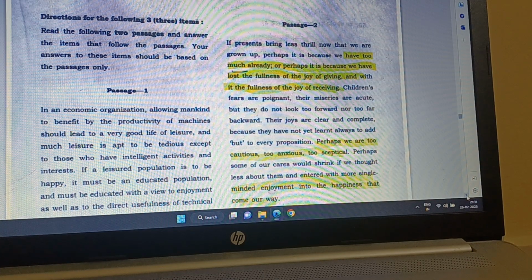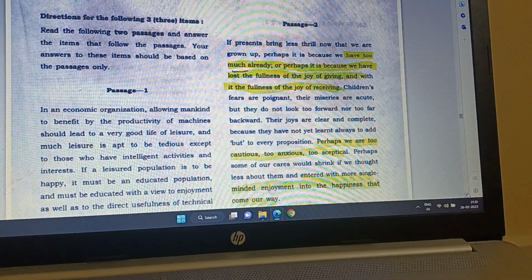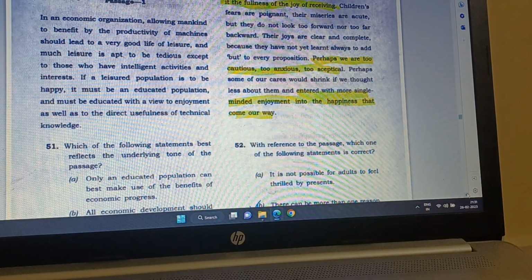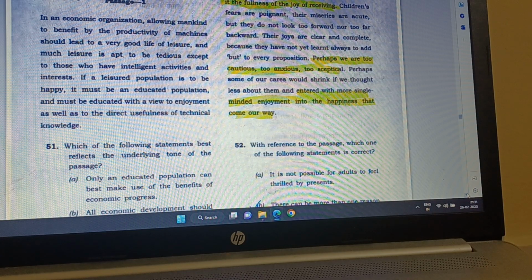So I start with question number 51, paper 2, and it is an English passage. In an economic organization, allowing mankind to benefit by the productivity of machines should lead to a very good life of leisure. And much leisure is apt to be tedious except to those who have intelligent activities and interests.